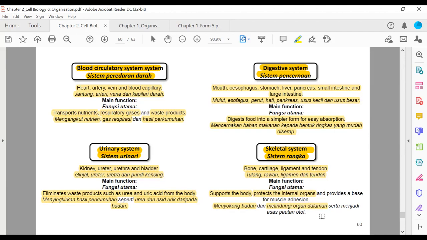Protects our lungs, contoh. And provides a base for muscle attachment, serta menjadi asas pautan otot, di mana tulang kita ialah tempat untuk our muscles melekat. Itu maksud dia. A base for muscle attachment means a place for our muscles to stick there. Tempat untuk otot kita melekat. Itu maksud menjadi asas pautan otot.